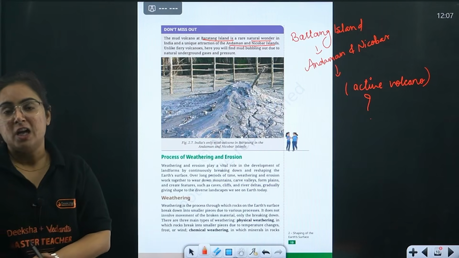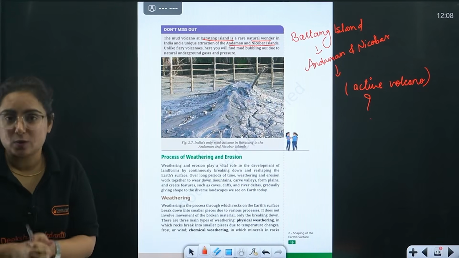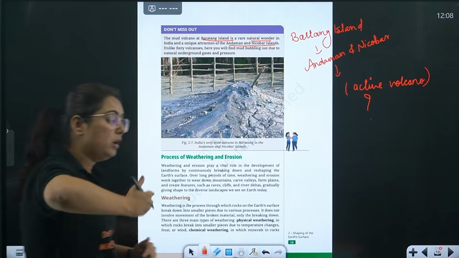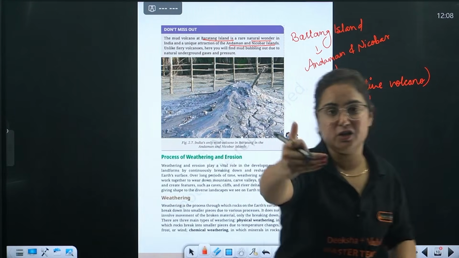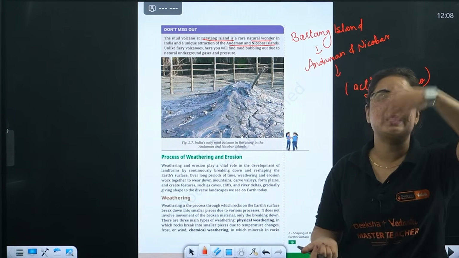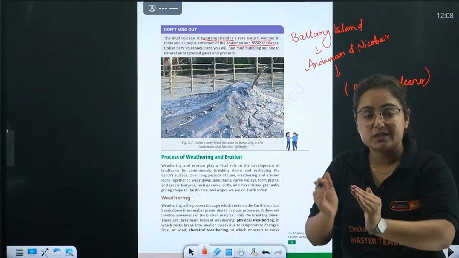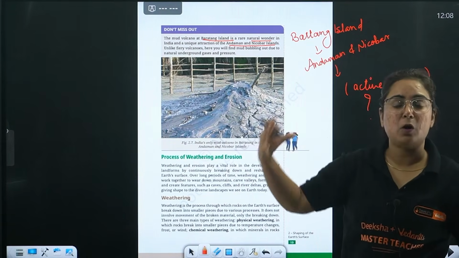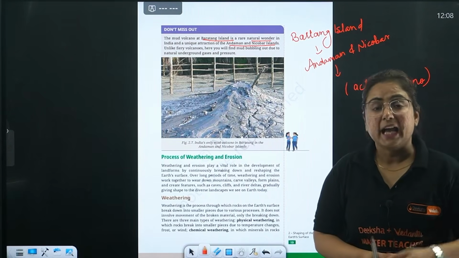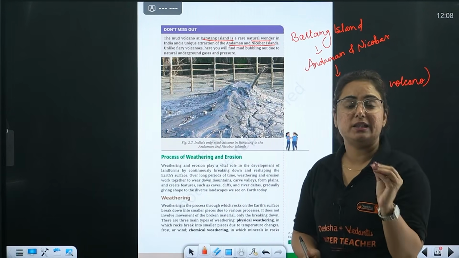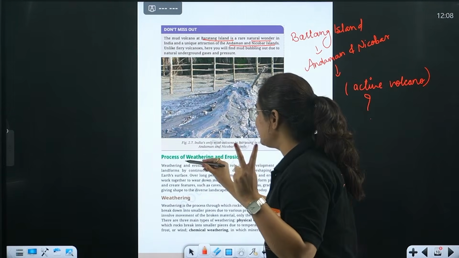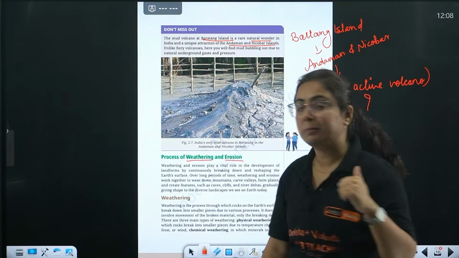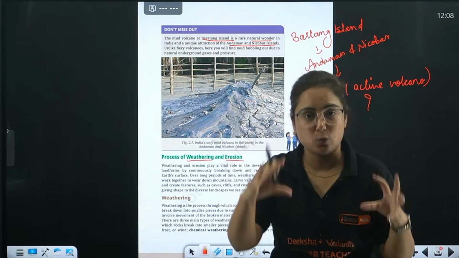Fine. So now we are done with, beta, the interiors of the earth. We are done with the forces that lead to the formation of different landforms. Now we are moving towards the second stage of this chapter, which talks about the exterior forces. That means forces outside the earth's crust that lead to different landforms and their formation. In this, we need to understand two phenomena: one is the process of weathering and the other one is erosion.